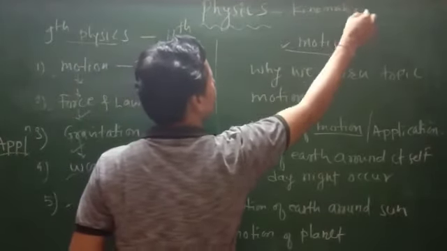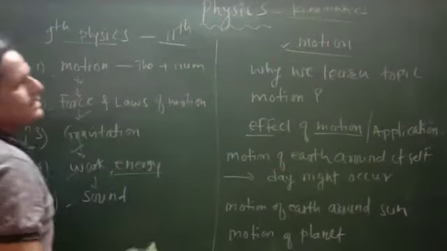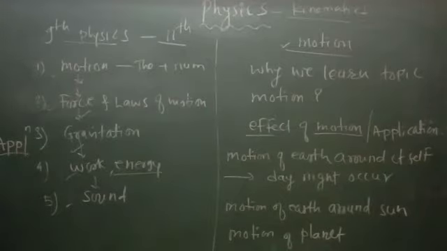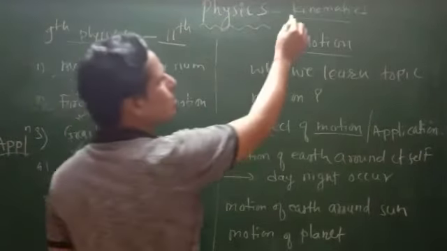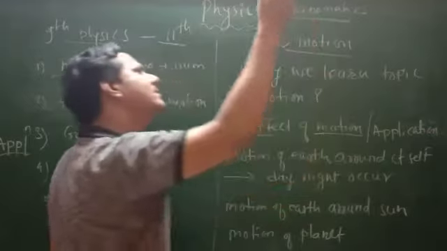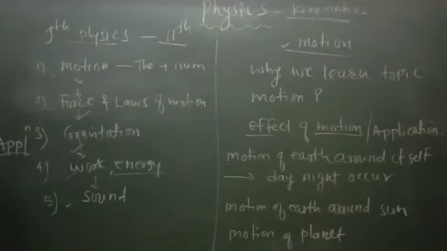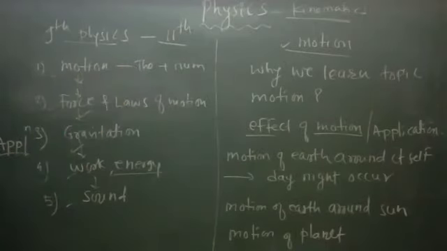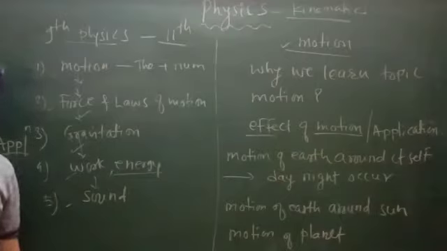Kinematics means kin means motion and matics means mathematical calculation. That is about kinematics, which we can study further in your higher education. So now let's start with why we learn this topic. What is the ultimate aim of motion, or what is the objective behind learning it?